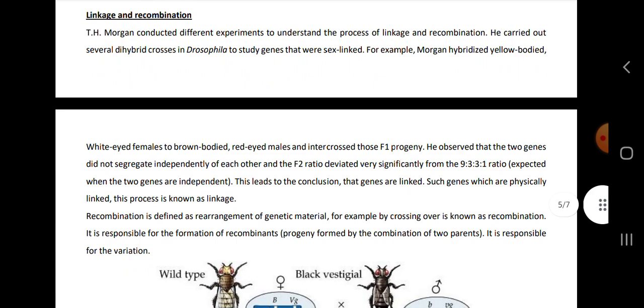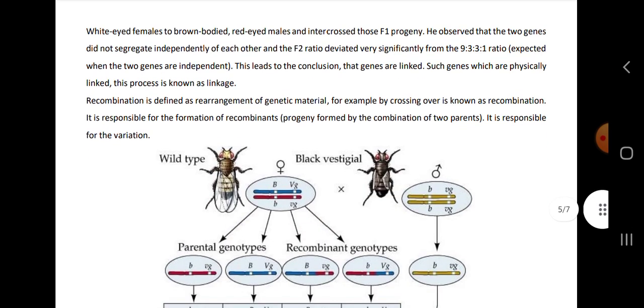Then linkage and recombination. T.H. Morgan conducted different experiments to understand the process of linkage and recombination. He carried out several dihybrid crosses in Drosophila to study genes that were sex-linked. He hybridized yellow-bodied, white-eyed females to brown-bodied, red-eyed males and intercrossed those F1 progeny. He observed that 2 genes did not segregate independently of each other, and F2 ratio deviated very significantly from 9:3:3:1.